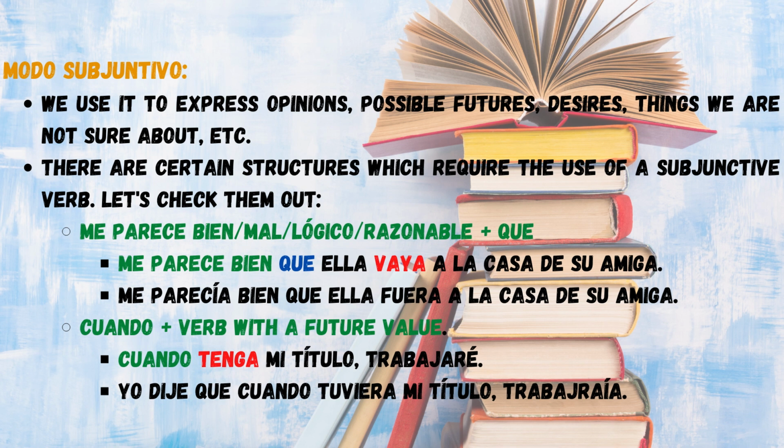Now, when we use me parecía bien que ella fuera a la casa de su amiga, this one will be translatable as, I thought it was all right if she went to her friend's house. It's basically the same. Is there any difference? Not really. Maybe one is my current opinion when I use the present tense, and the other one is my previous opinion, if I say me parecía bien. So that's the difference. That's how you would use these structures.